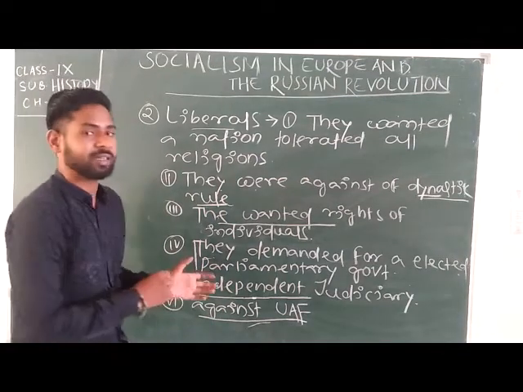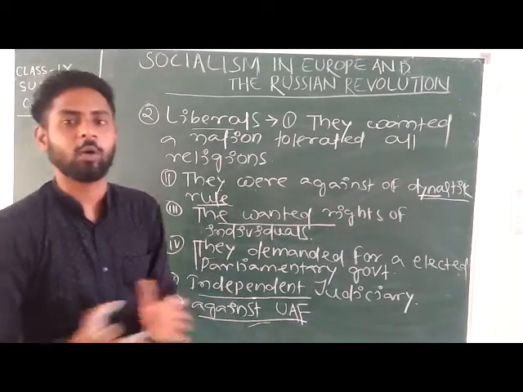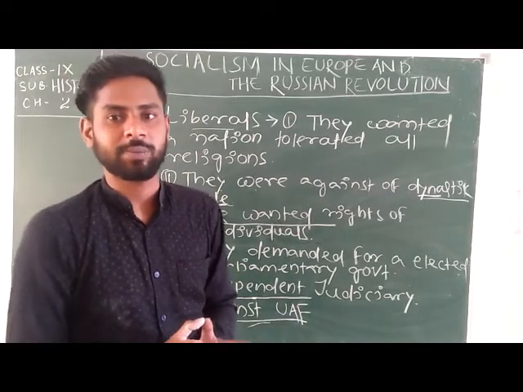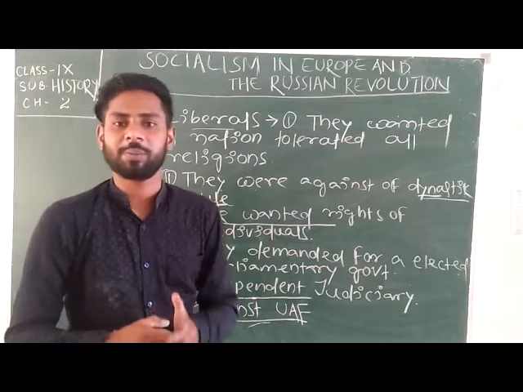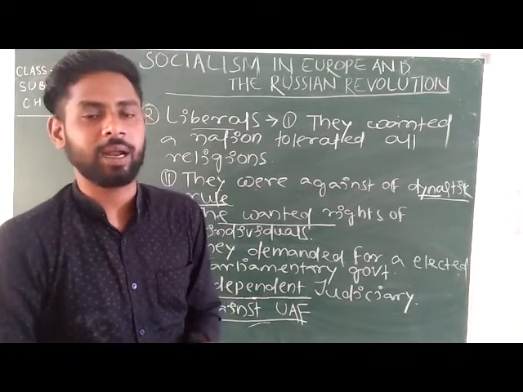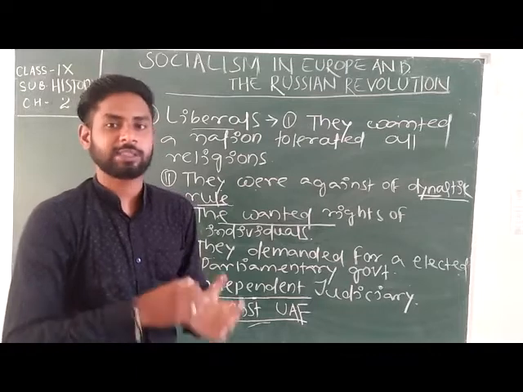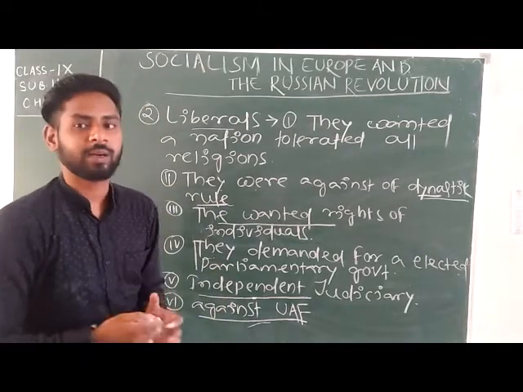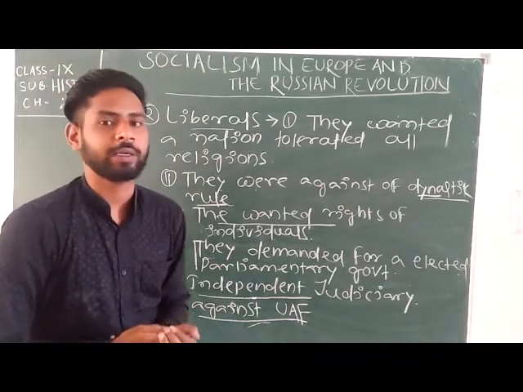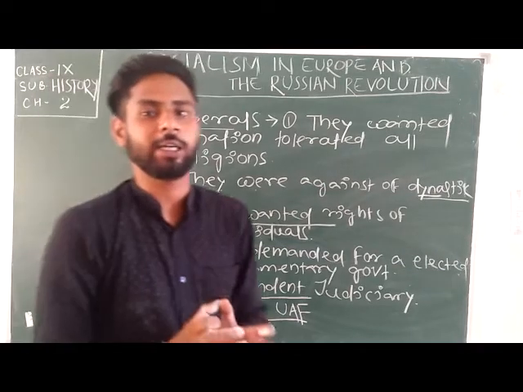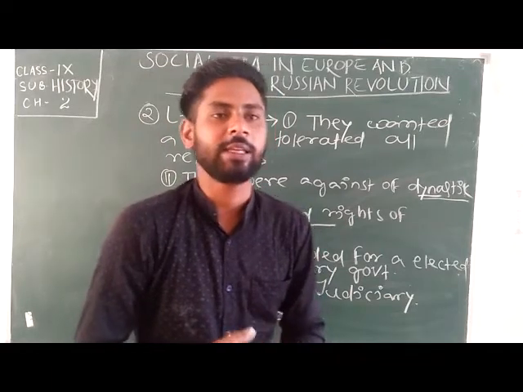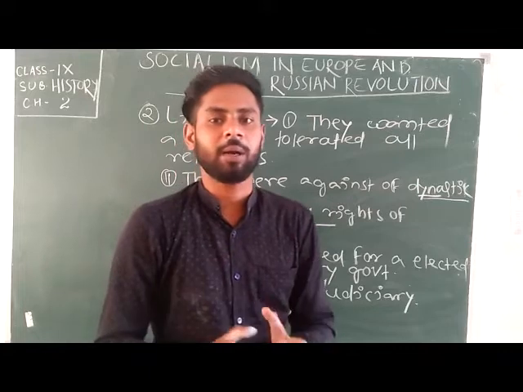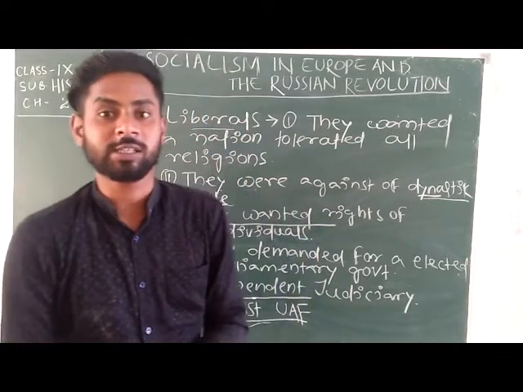Means what were the differences between the views or opinion of conservative class people and liberal class people? The conservative class people were the protected class people and they wanted changes but in a slow process. Got it? But the liberal class people wanted individual rights for every citizen, and they wanted to form an elected parliamentary government or a democratic nation.